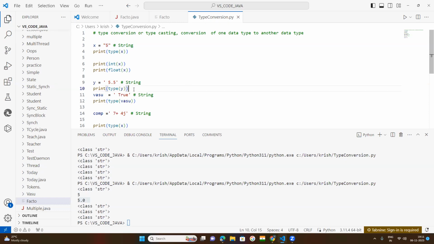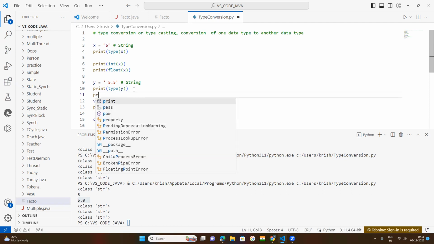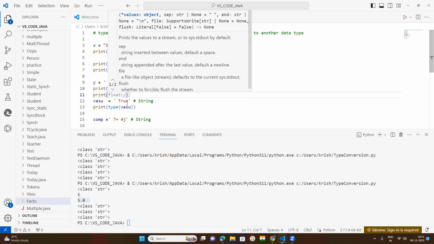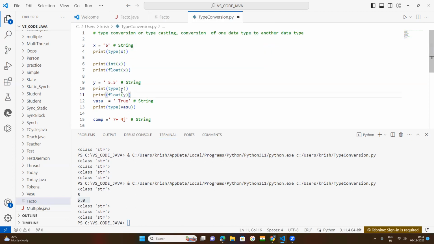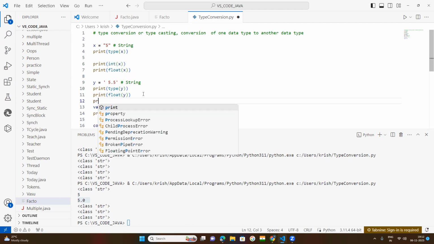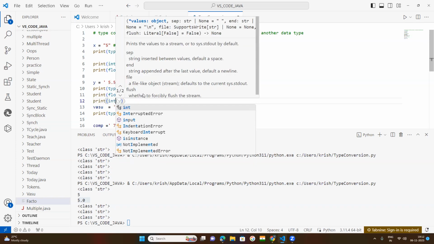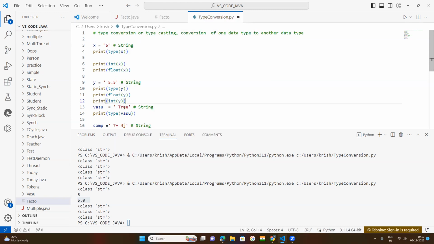If you want to convert this as a float, you print bracket float y. The single quotation marks will be removed and you will get the output as 5.5. If you want to convert this as int, print bracket int y.